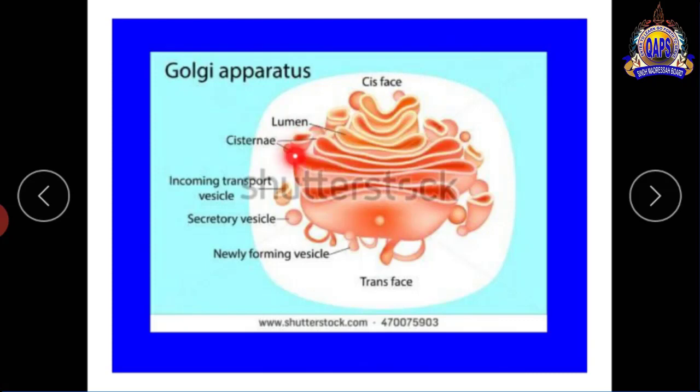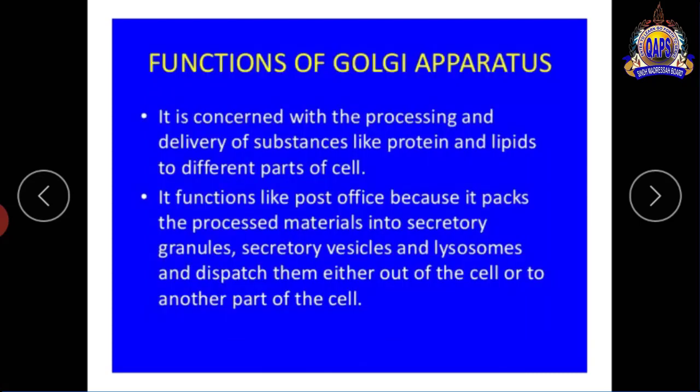These are Golgi apparatus structures, tube-like structures. These are mostly present beside the nucleus. Function of Golgi apparatus. Number one, it is concerned with the processing and delivering of substances like protein and lipid to the different parts of the cell. It means it transports the proteins and lipids to different parts of the cell.